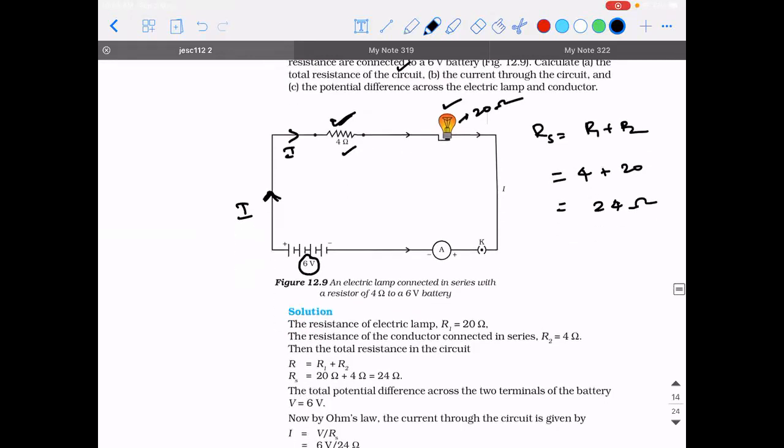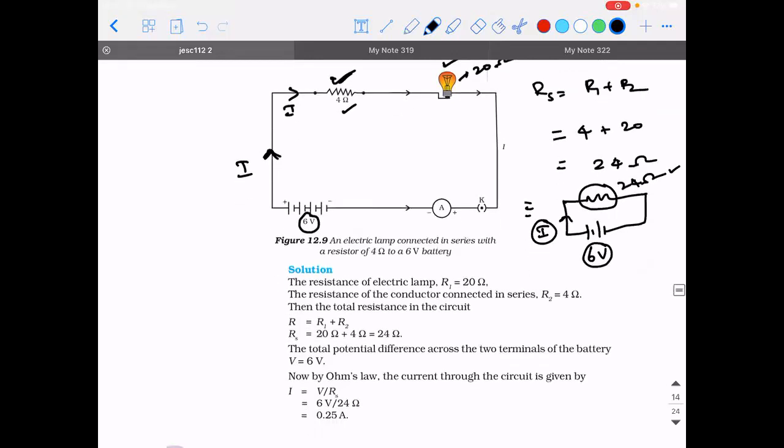So how to find the current is, if you draw the equivalent circuit for it, then how should I label them? What should I write across the battery? How many volt battery is it? 6 volt. How much is this resistance? 24. Very good. It is 24 ohm. And the current supplied by the battery is I. So the current supplied by the 6-volt battery across a 24 ohm resistor is I.